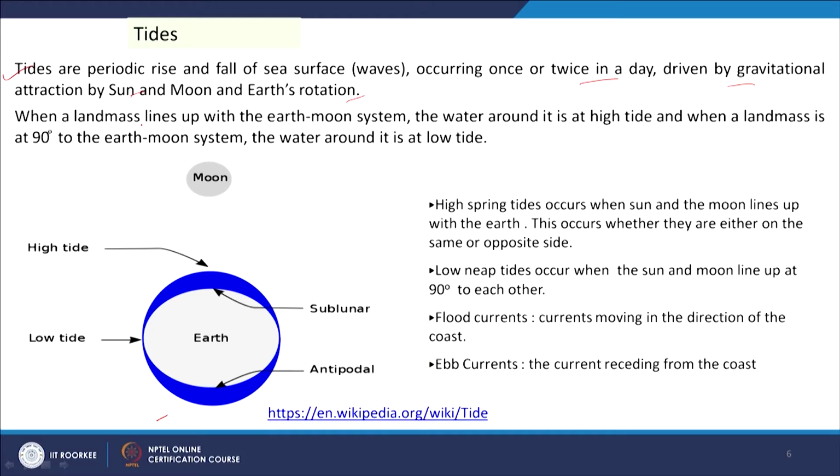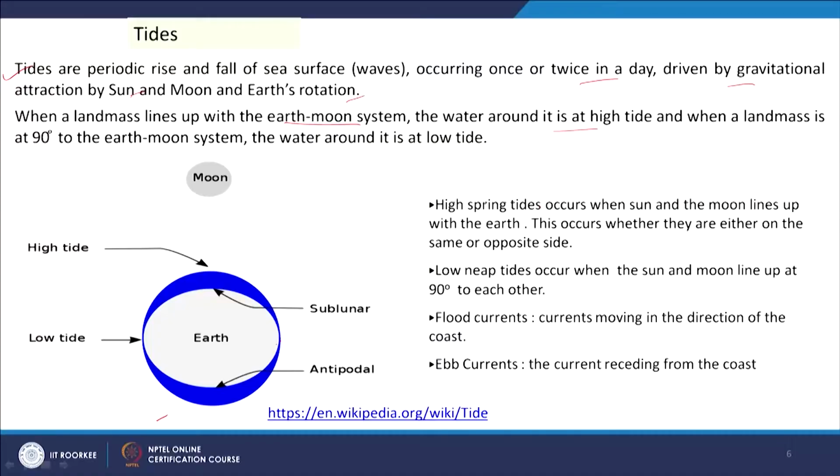And then when a land mass lines up with the earth-moon system, the water around it is at high tide. So, here for the high tide we can get the moon and earth, and sun may be in one and opposite direction, and at the 90-degree angle of that another land mass, if it is available, then that will be a low tide, that the surface of the water level will be lower. So, when we are getting high tide and low tide, when the sea water rises, then water from the river comes back, and when the sea water reduces, the water goes towards the river and lakes.